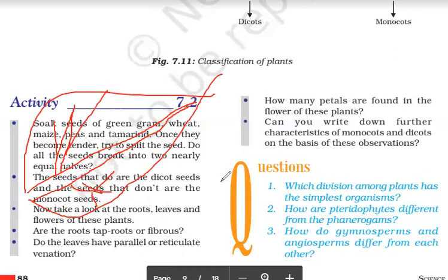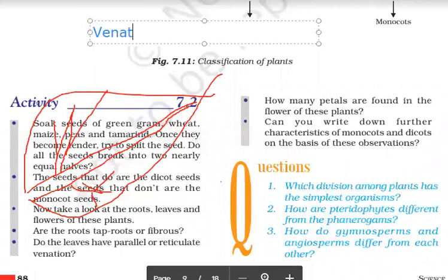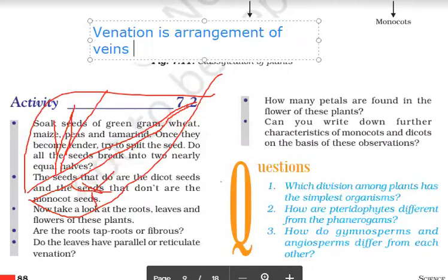Venation is the arrangement of veins in the leaf. So if it is forming a network or reticulum, this type of venation is called reticular venation, which is present in dicots.